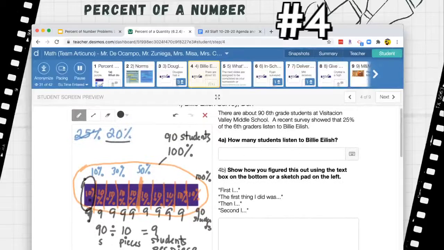Now the question becomes, how many students listen to Billie Eilish? And remember, it's 20%. 20% listen to Billie Eilish. Okay? So now we want 20%. And let me mark this red. Let's do red. Let me mark 20%. 20% listen to Billie Eilish. So it's this group right here. This group listens to Billie Eilish. This is our 20%. So how many students is this? It's 9 plus 9, or 9 times 2. And so the answer is 18.